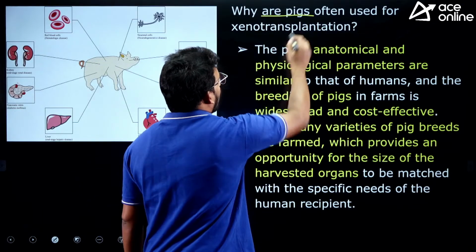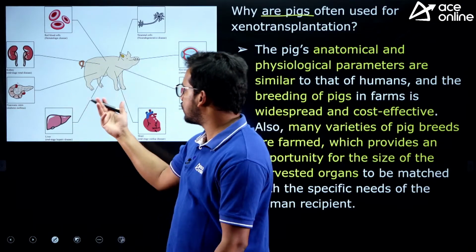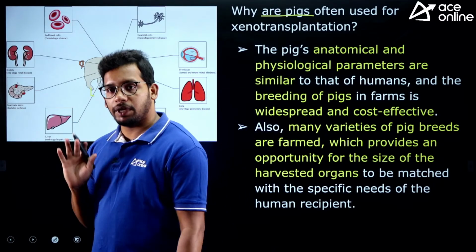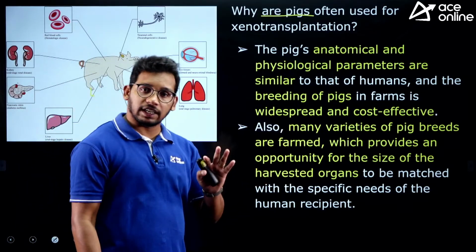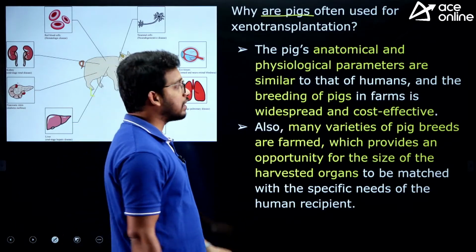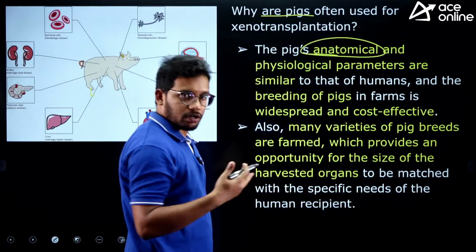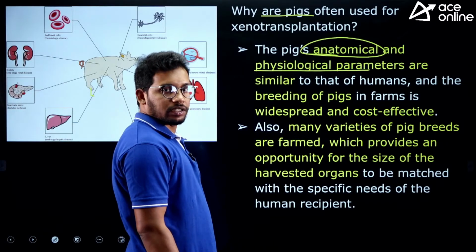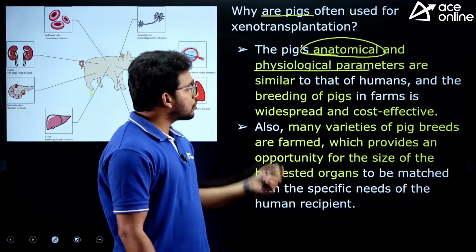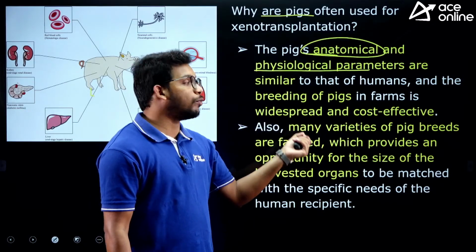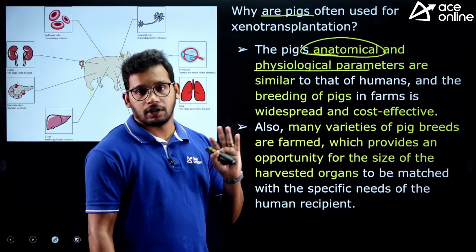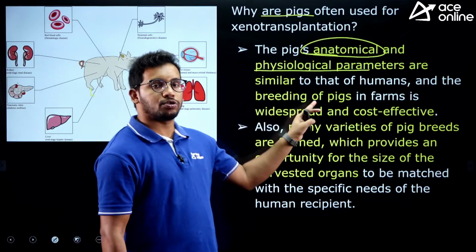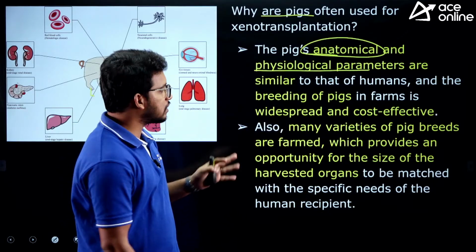Now, why are pigs often used? Why not other animals? We can use buffalo, elephant, so why only pigs? This is because of certain reasons. Scientists have identified that anatomically, the structure of the organs, as well as physiological parameters such as shape and size, are almost similar to humans in pigs. The anatomy of pig organs is the most suitable for humans. So that is the first reason.